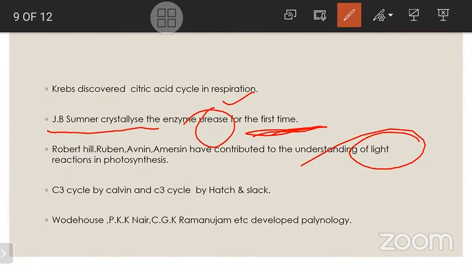So next, the C3 cycle was described by Melvin Calvin, and the C4 cycle by Hatch and Slack. They discovered the C3 and C4 cycles. C3 cycle by Calvin and C4 cycle by Hatch and Slack. So the C4 cycle is also called the Hatch and Slack pathway. The C3 cycle is also called the Calvin cycle.